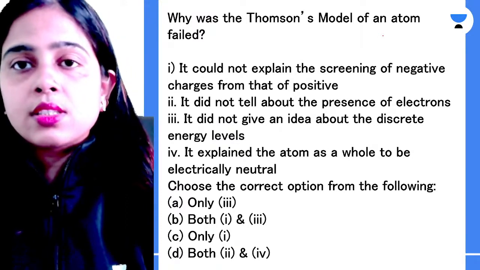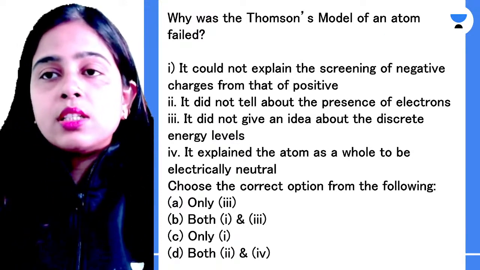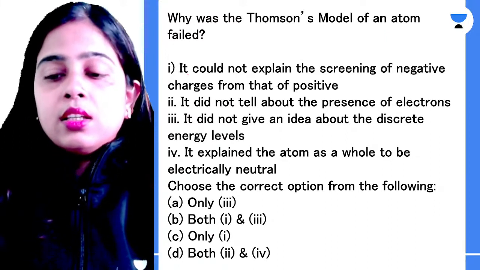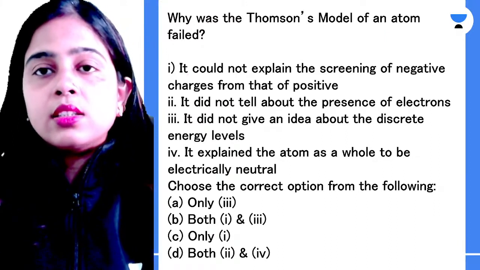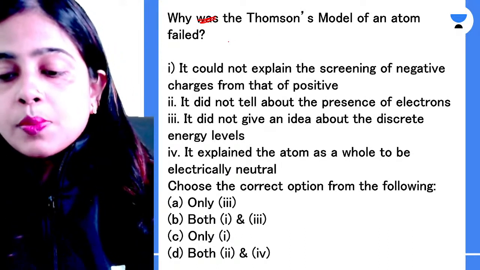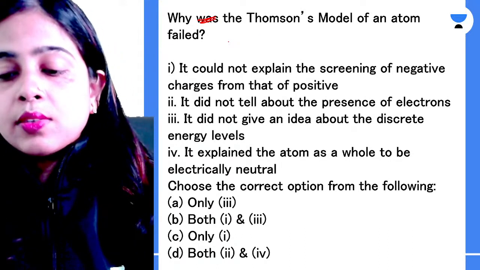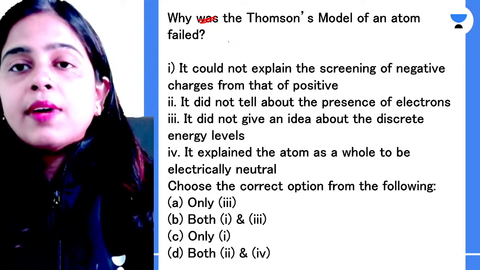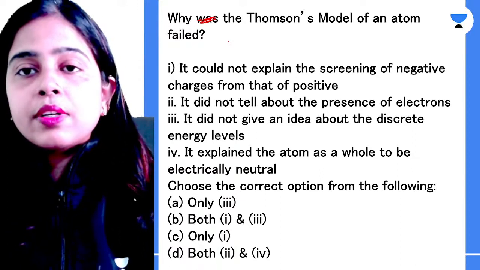So the first question says, why did the Thomson model of an atom fail? The Thomson's model of an atom was known as the plum pudding model. Why did it fail? What was the reason for its failure?